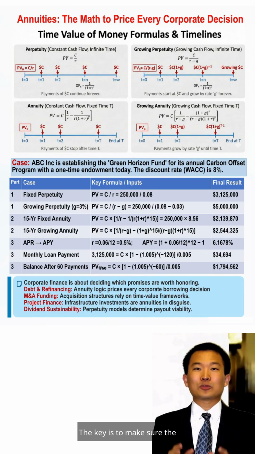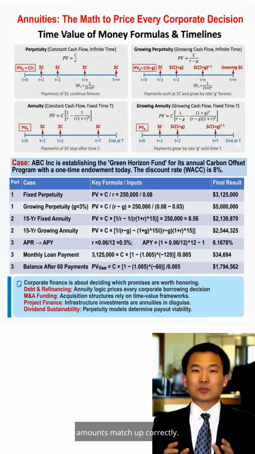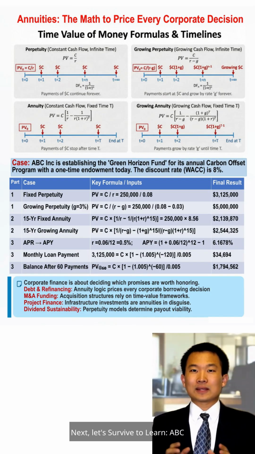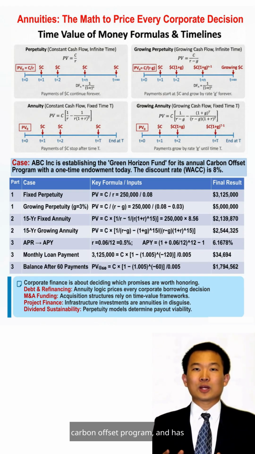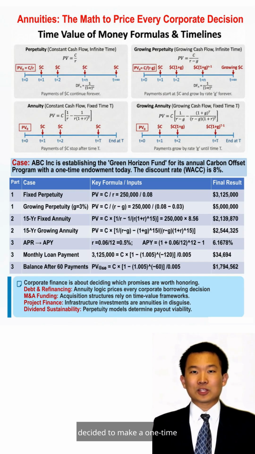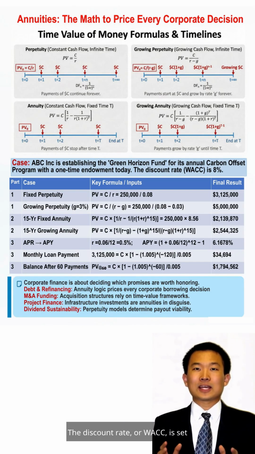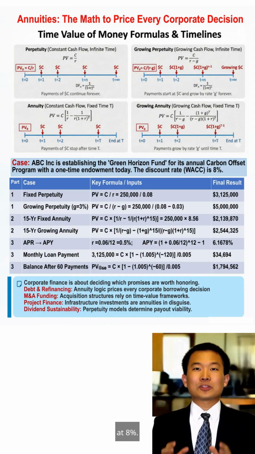The key is to make sure the timeline and the corresponding amounts match up correctly. Next, let's learn by example. ABC Company has established the Green Horizon Fund to support its annual carbon offset program and has decided to make a one-time investment today. The discount rate, or WACC, is set at 8%.